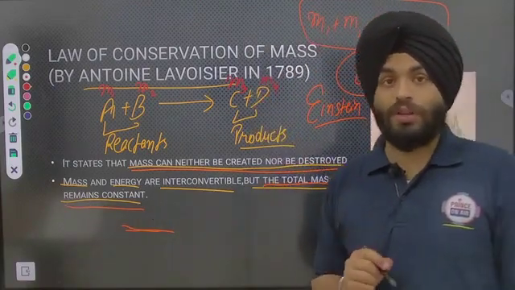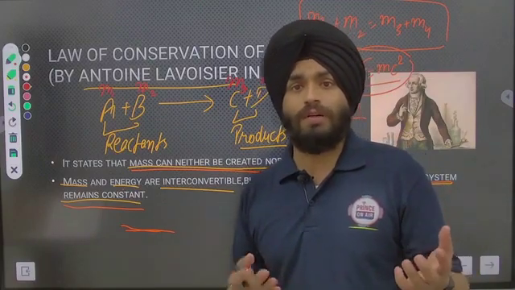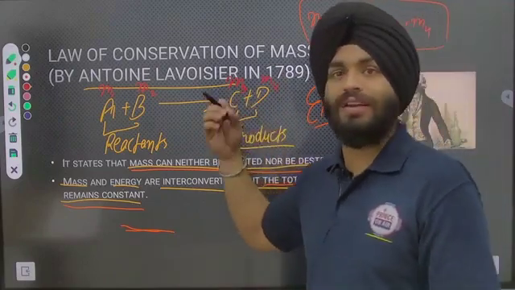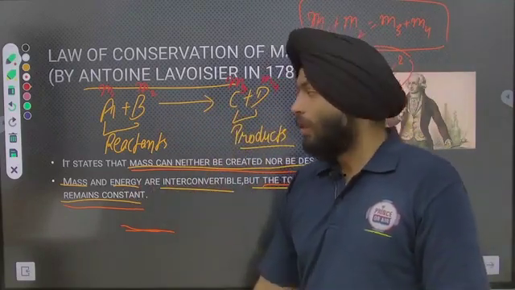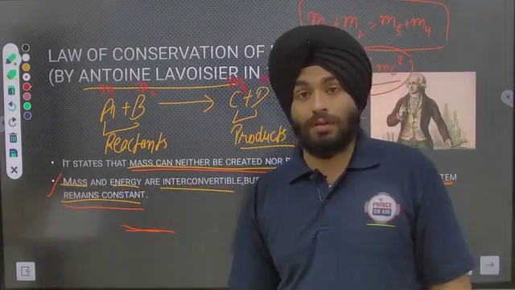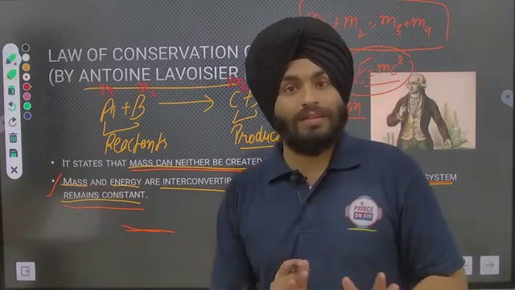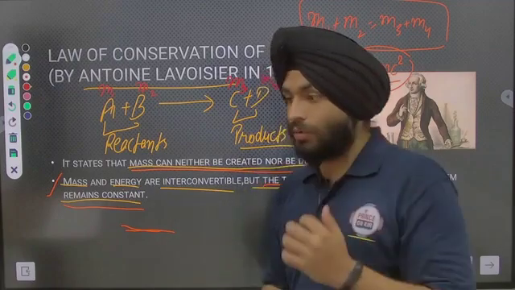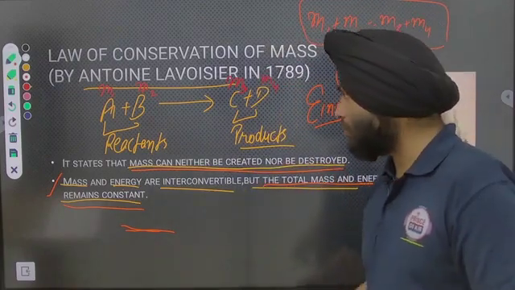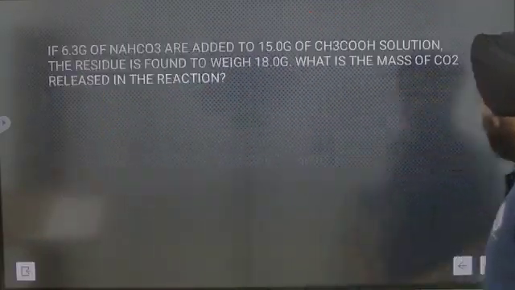Okay, and one more thing, so many reactions and experimental observations have also been made, through which we have deduced this law, and we have given the new definition of this law. So actually, for an isolated system, the total sum of mass and energy of the system will be conserved or constant. So this is the actual definition of the law of conservation of mass. Clear? You can use both in your examinations also.